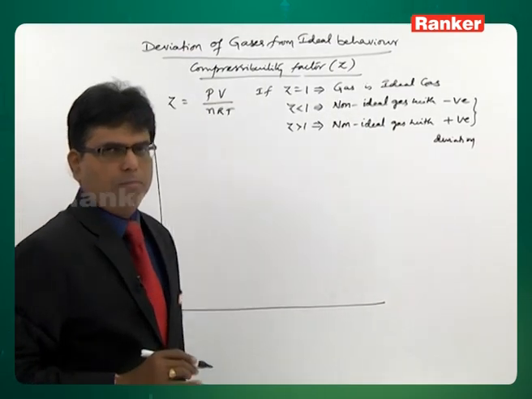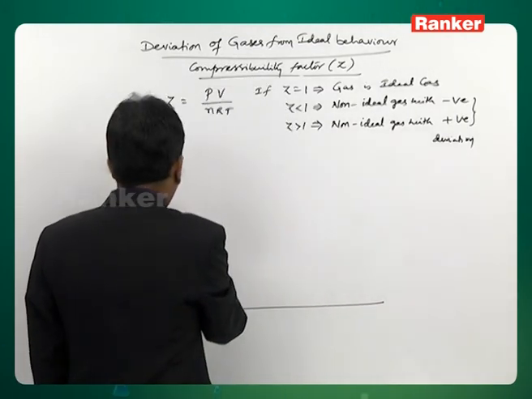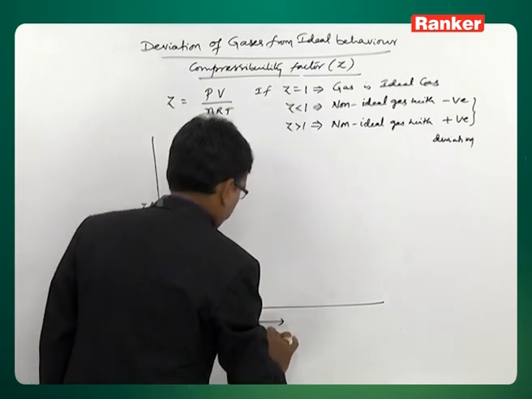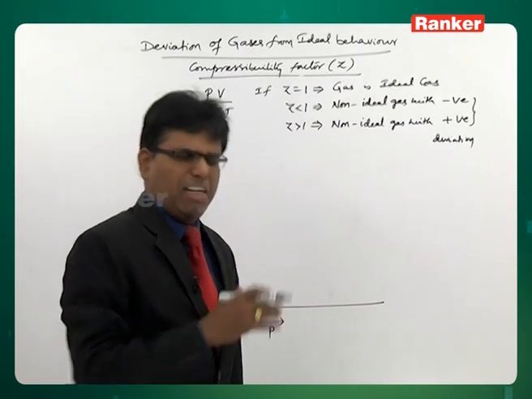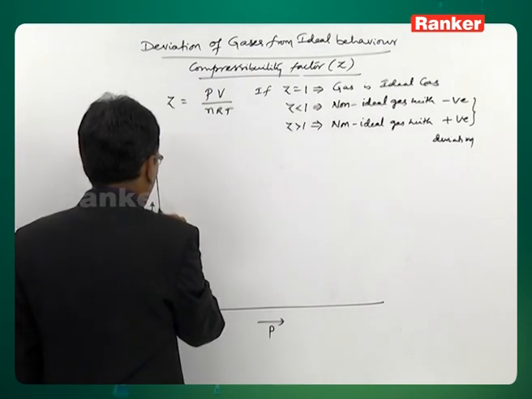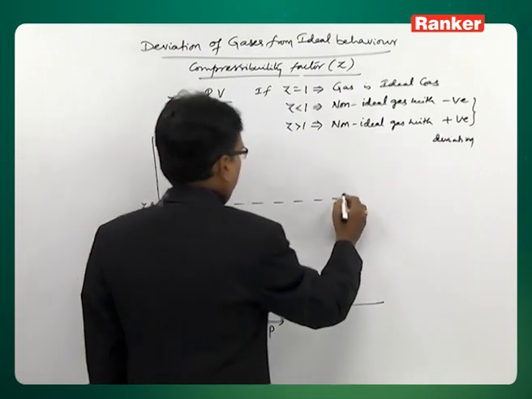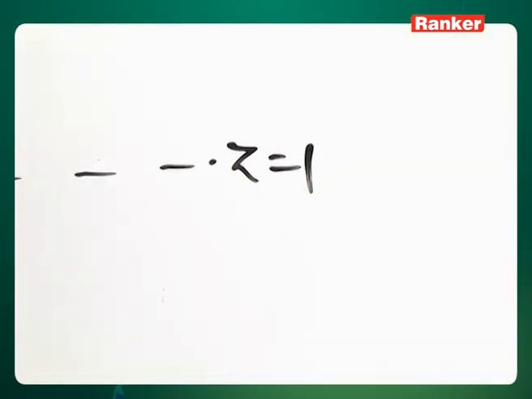The graph is drawn for different gases. When the graph is drawn for Z versus pressure, if at any pressure Z is equal to 1 for a gas, then we can say the gas is perfectly ideal.